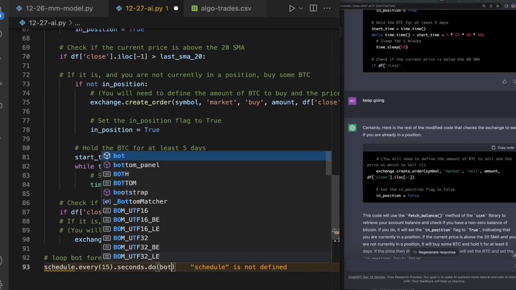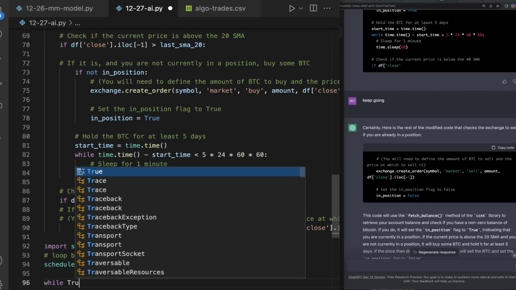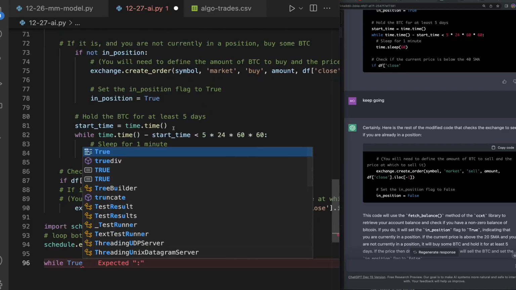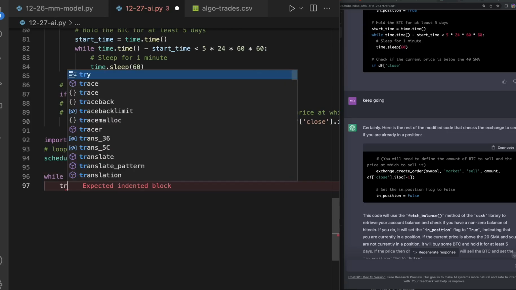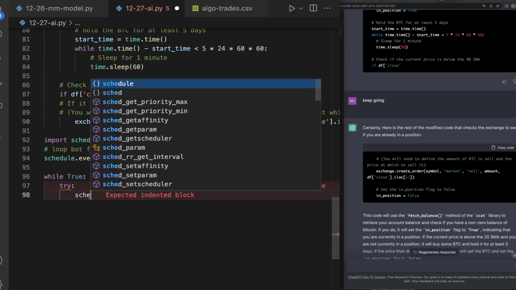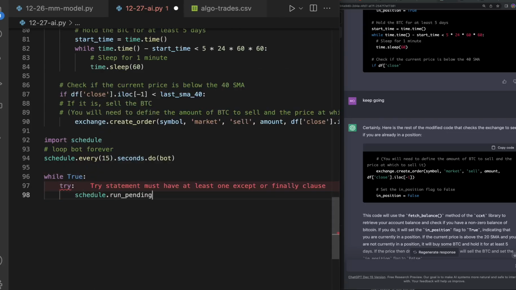dot seconds dot do bot, and then we have to import schedule. I might want to import that at the top, but then we'll say while True, we want to try schedule, and we put a try block there just in case the internet goes out or something.